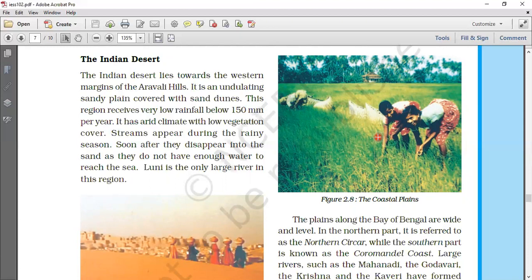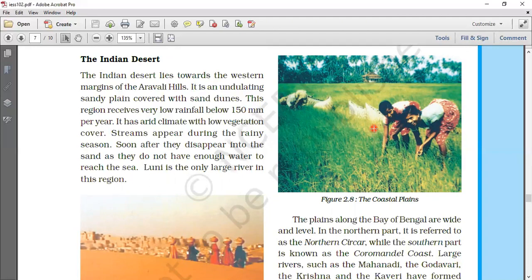This region receives very low rainfall, below 150 millimeters per year. It has an arid climate with low vegetation cover. Streams appear during the rainy season. Soon after, they disappear into the sand and do not have enough water to reach the sea. Luni is the only large river in this region.